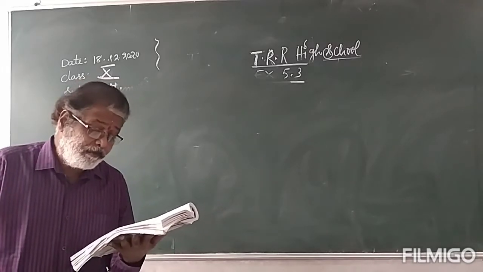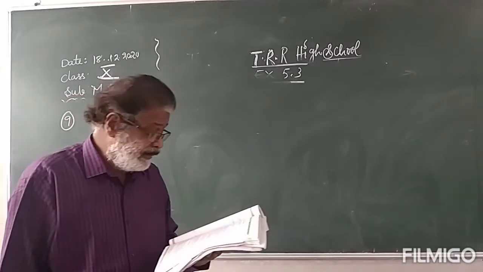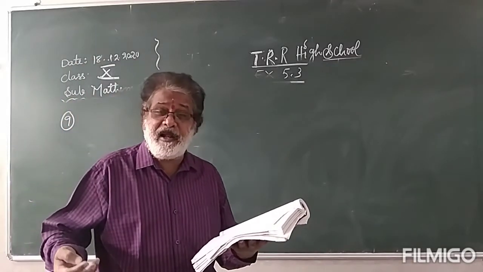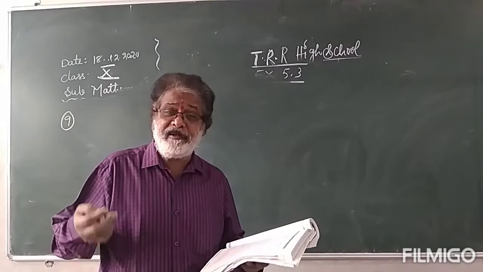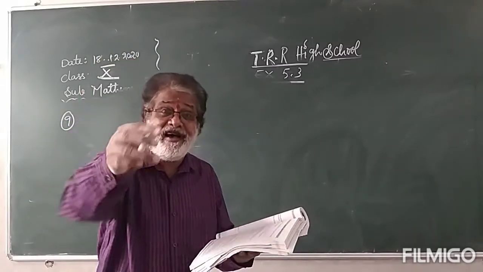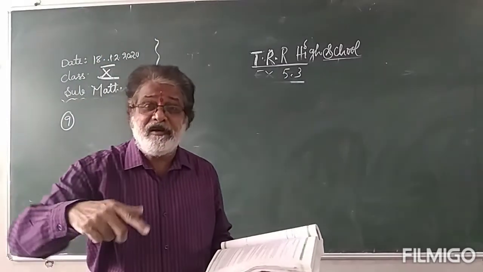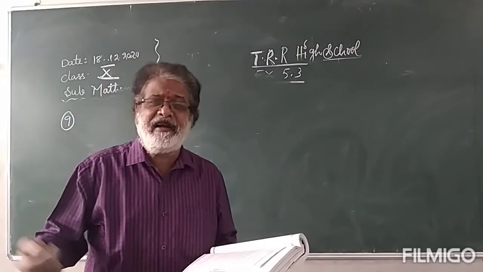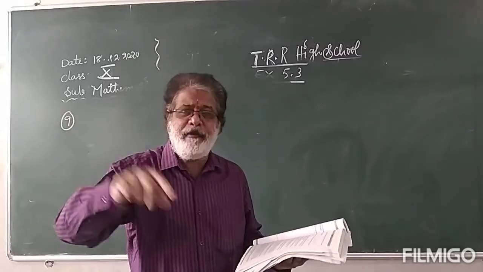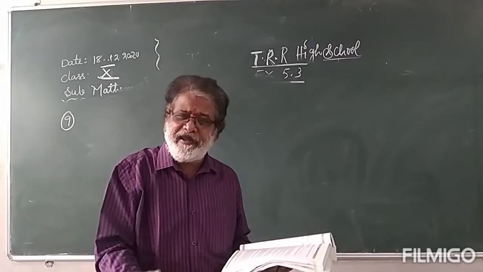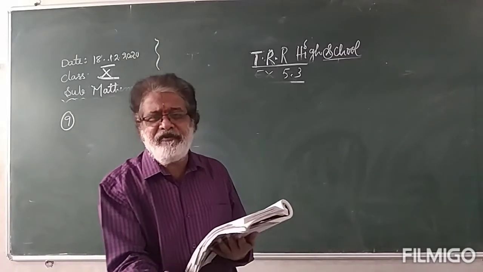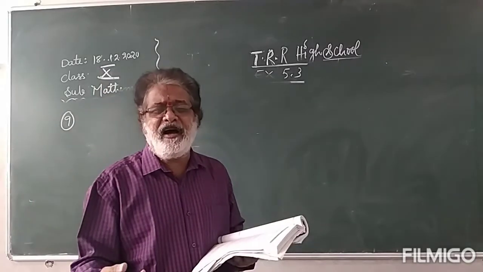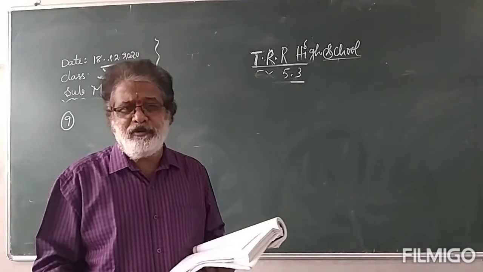9 hours. The tap of the larger diameter takes 10 hours less than the smaller one. So how much time is taken by the larger tap? The time taken by the larger tap is 10 hours less than the smaller one. If the diameter is more, the water can fill very fast, isn't it? It takes less time to fill the tank. If the diameter of the tap is more, the water can be filled in less time. If the diameter is smaller, it takes more time to fill the tank.